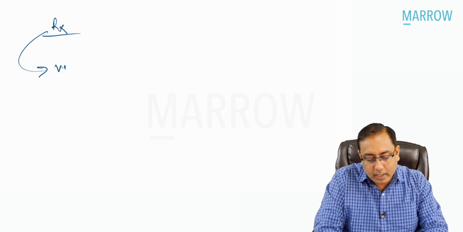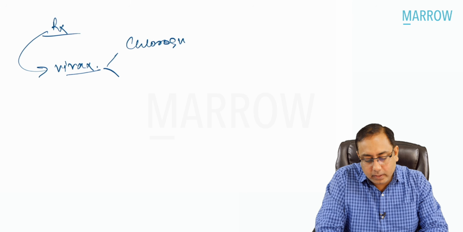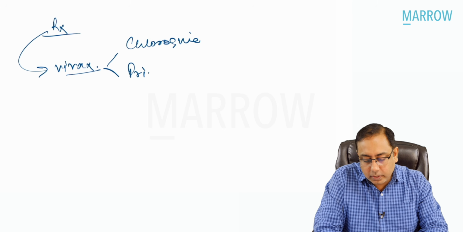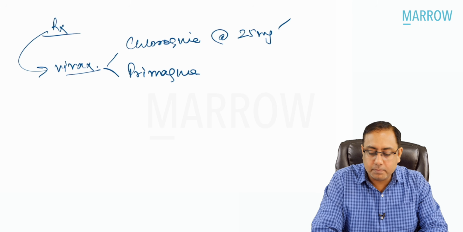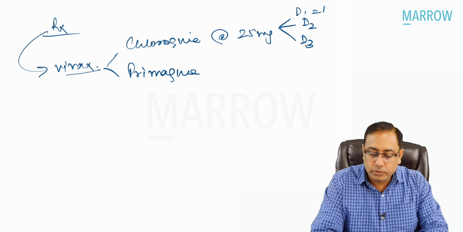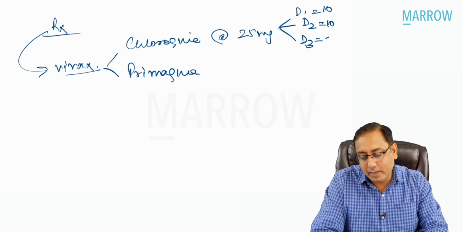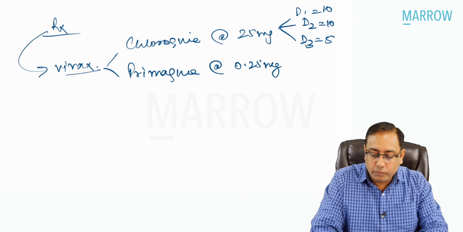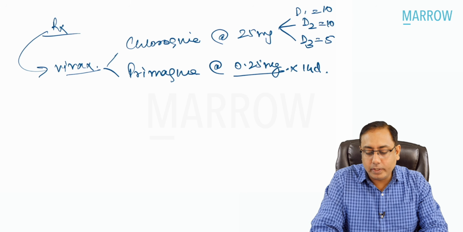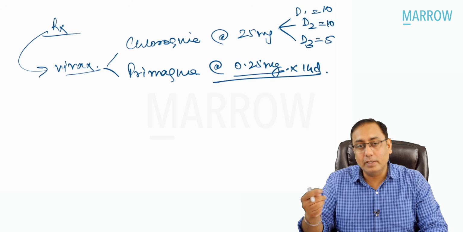So just a very quick recap about the treatment of malaria. Malaria treatment, if you recall, beta, for Vivax, we can give 2 things. We can give chloroquine, plus we also give primaquine. Chloroquine is given at the dose of 25 milligrams over 3 days: day 1 is 10 milligram, day 2 is 10 milligram, day 3 is 5 milligram. Primaquine is given at the dose of 0.25 milligram, and it is given for 14 days. Why do we give primaquine? It is to prevent the relapse.